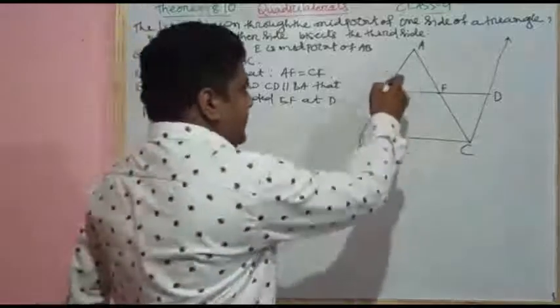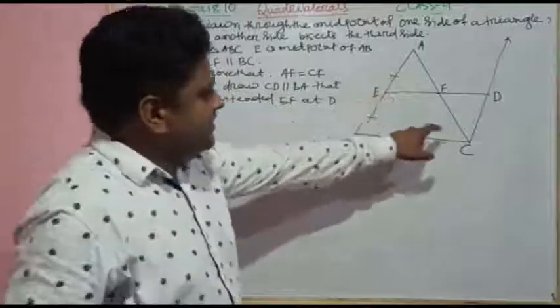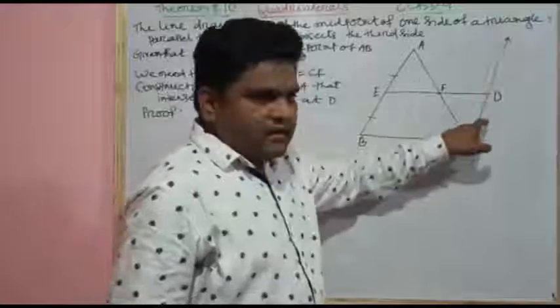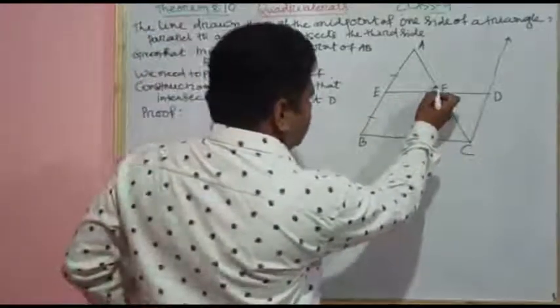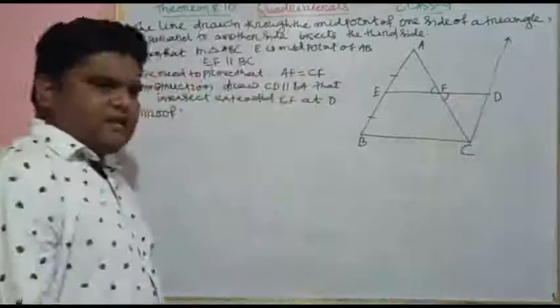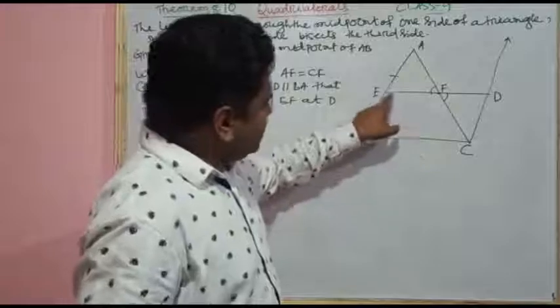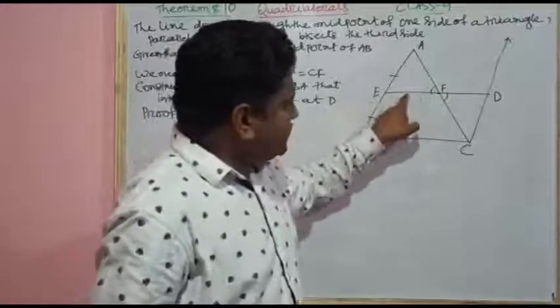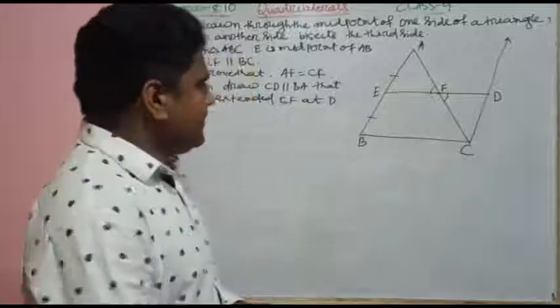Given that AE and BE are equal because E is the midpoint. This is the line parallel to BA, and the vertically opposite angles, these two angles are equal. It is given EF is parallel to BC, so ED is also parallel to BC. Let's write this.